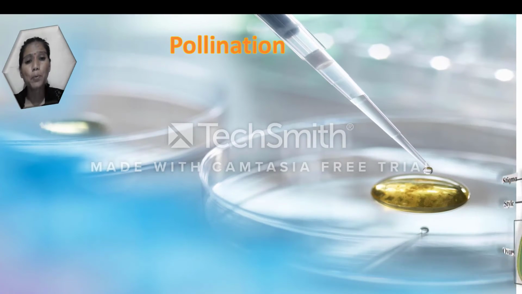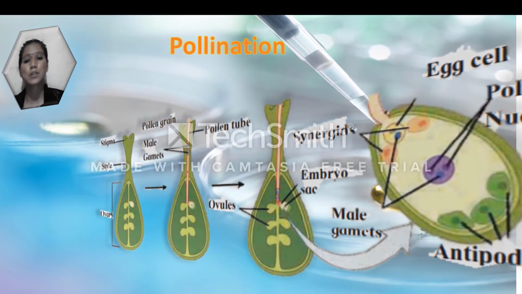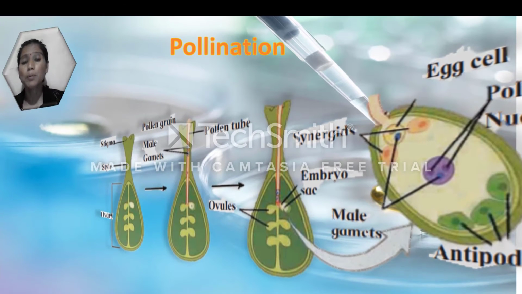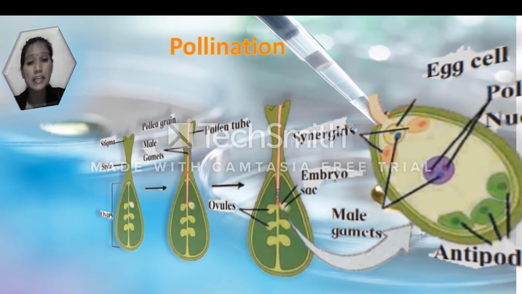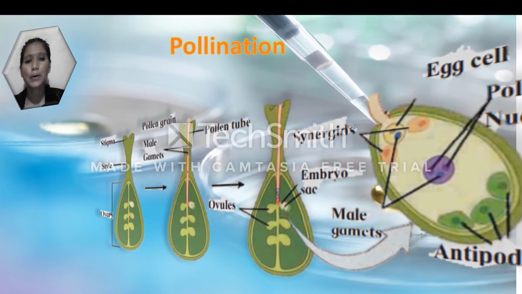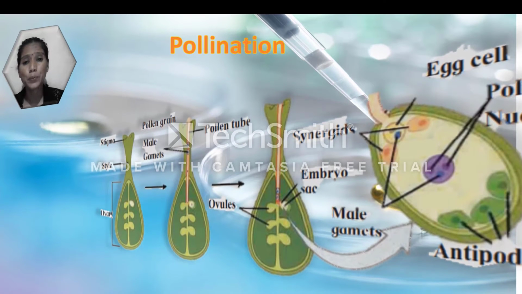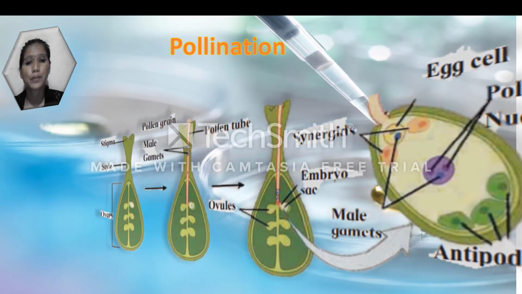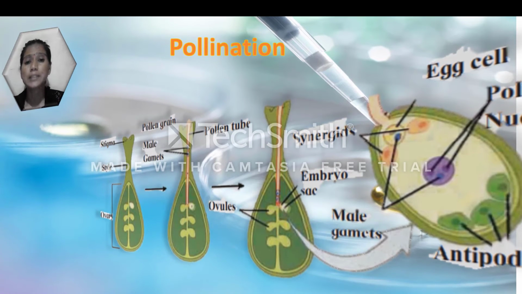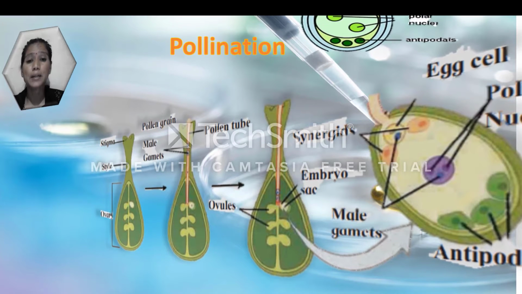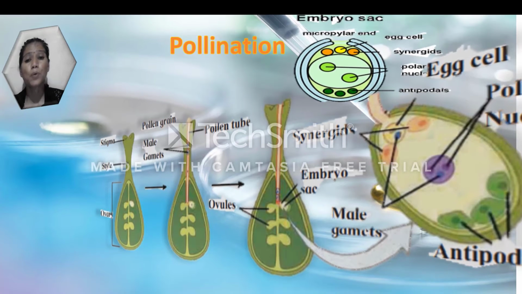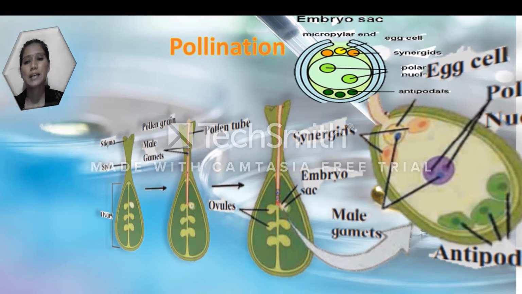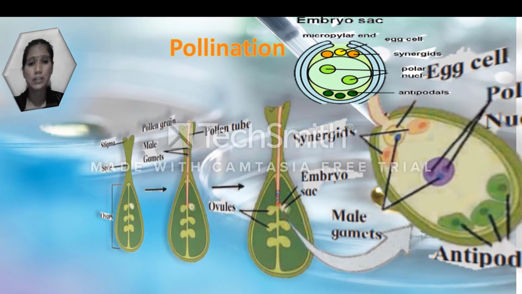When the pollen tube reaches the embryo sac via the style, the tip of the pollen tube bursts and two male gametes are released in the embryo sac. One male gamete unites with the egg cell to form the zygote. This is fertilization. The second male gamete unites with the two polar nuclei and endosperm is formed. This is called double fertilization. You can see our figures.